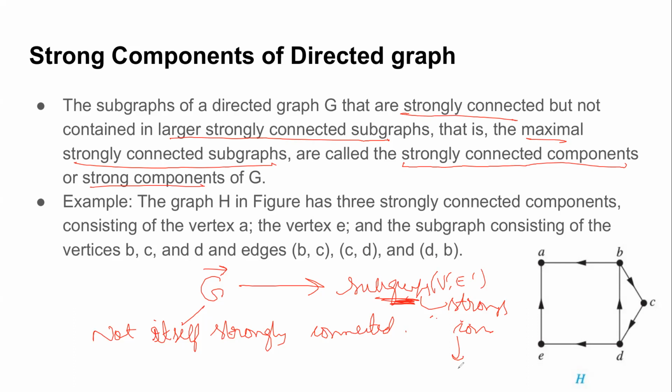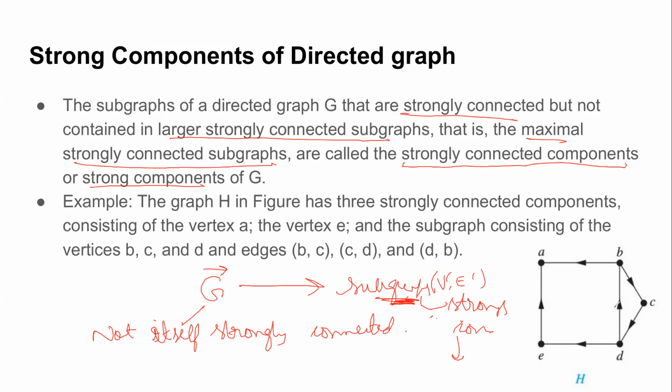So what is a strong component? A strong component is a subgraph of a directed graph which is not itself strongly connected, but the resultant subgraph has strong connectivity properties. Like if you see in this graph, can you tell me one of the subgraphs which is strongly connected? At least one which can be very easily figured out here. Any one component? Exactly, BCD.